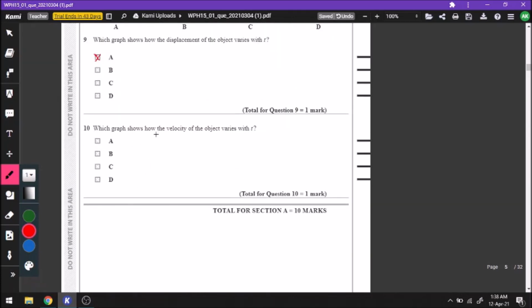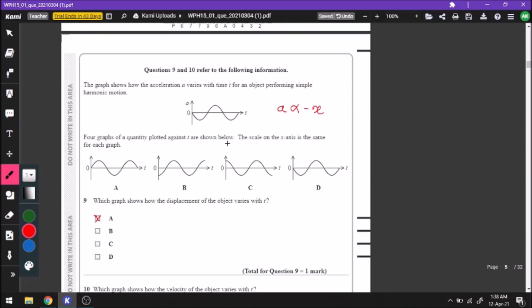Which of the following graphs shows how the velocity of the object varies? This is how I remember this. When the acceleration is maximum, the velocity is minimum. The velocity is 0 in fact. So you have to look for a graph. Here the acceleration is maximum, right? At this point the acceleration is maximum, so you have to look for a graph which is 0 at this point. We can see that C shows 0 at this point. So C is the correct answer for number D.